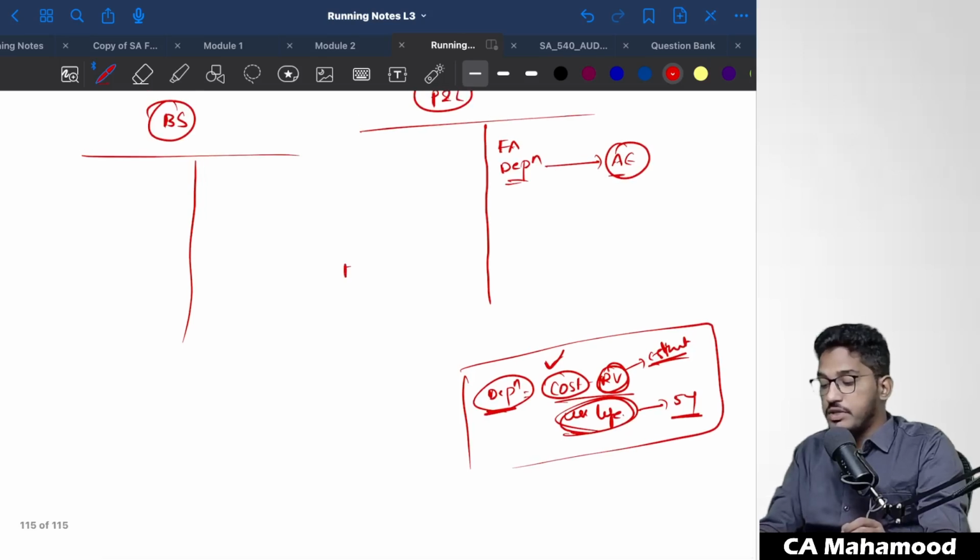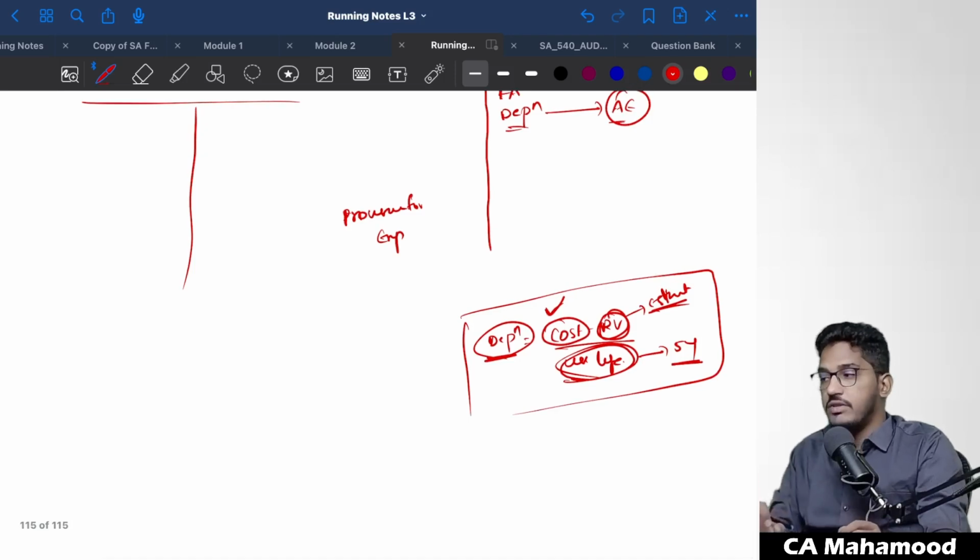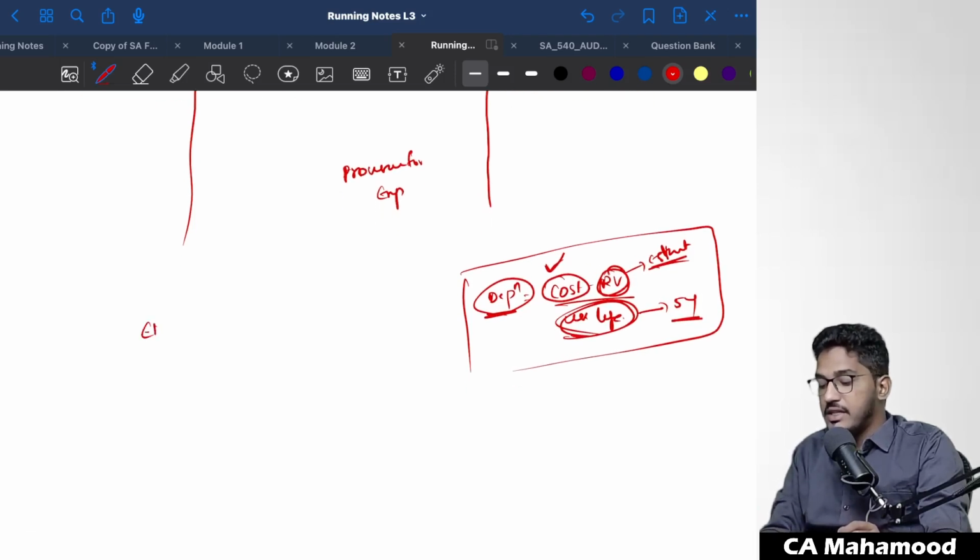Not just that, provision for expenses also is an estimated figure. There are various provisions for expenses which management will make, which they don't know with accuracy, and they will make use of estimate. Take for example electricity expenses.